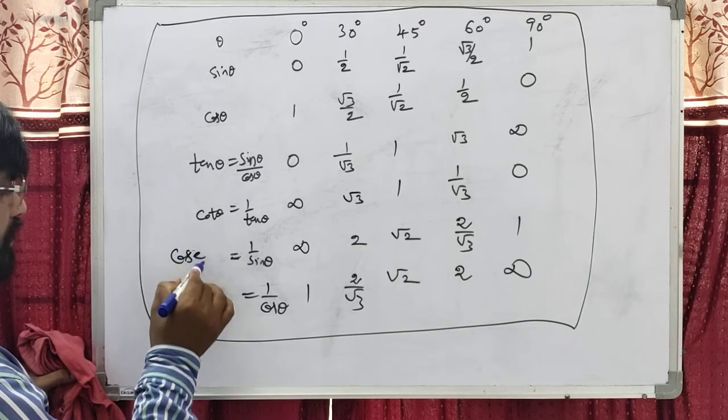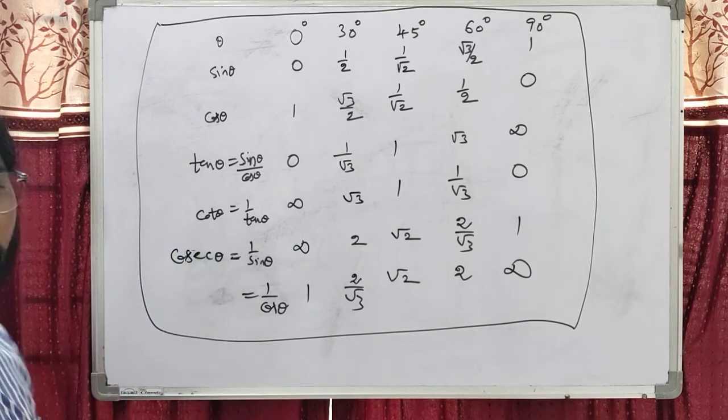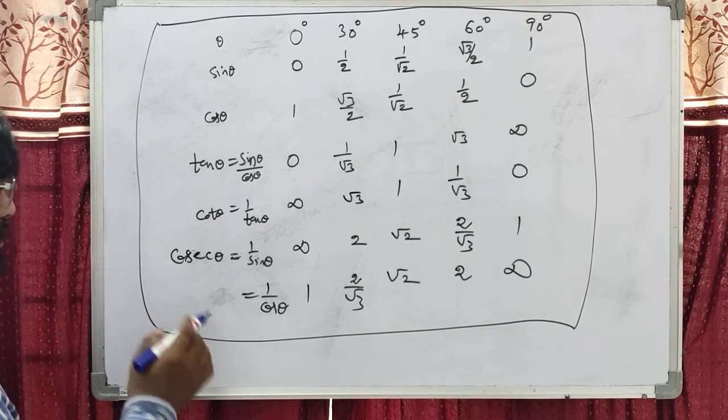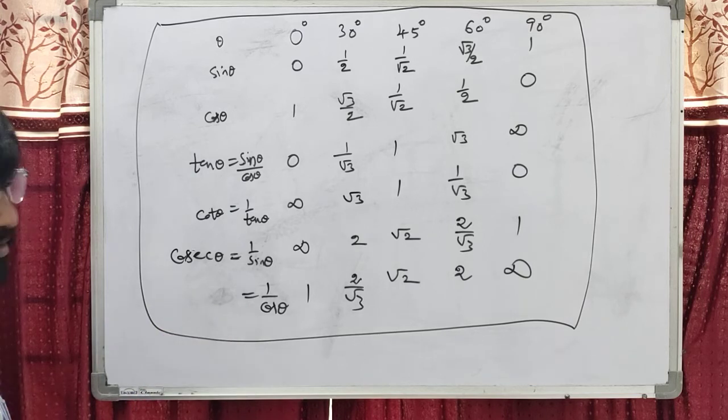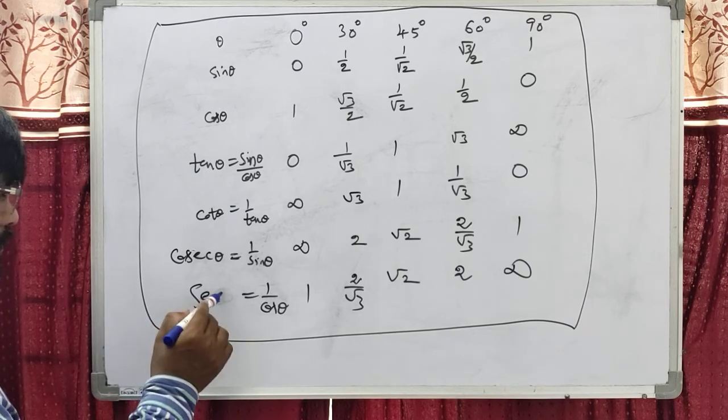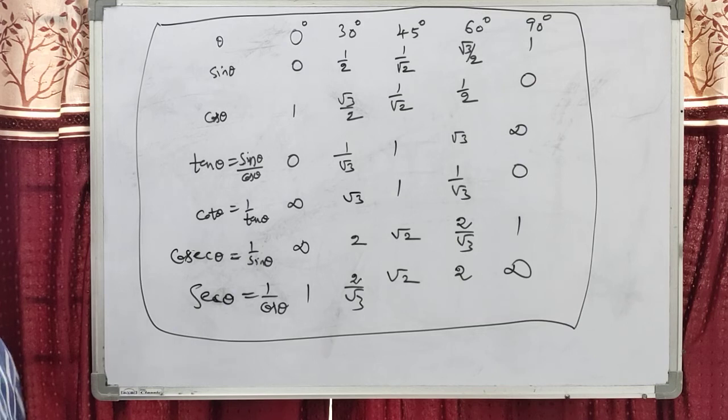After that we can discuss many more angles: 15 degrees, 75, 18, 22 and a half, 7 and a half. Okay students, these are the basic values, the basic angles. These are all.